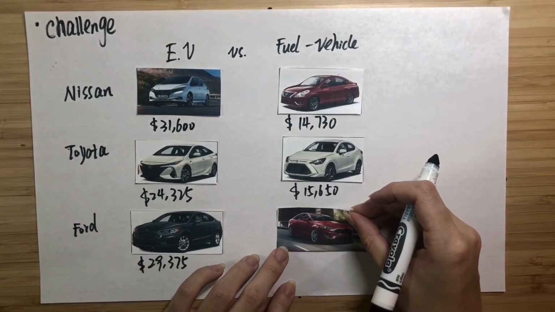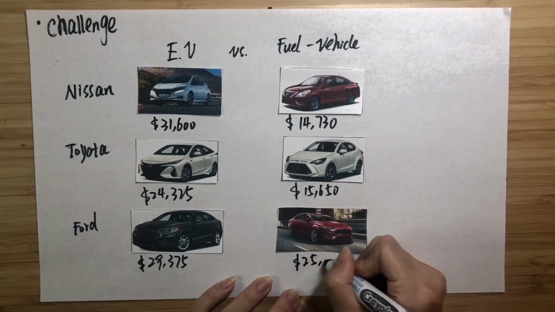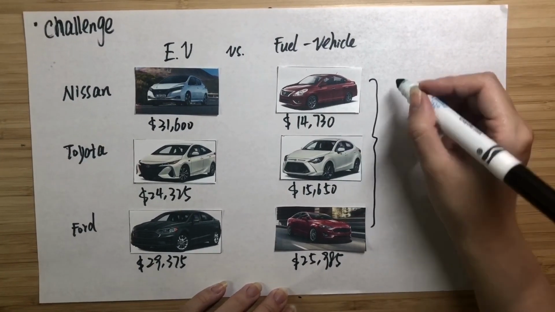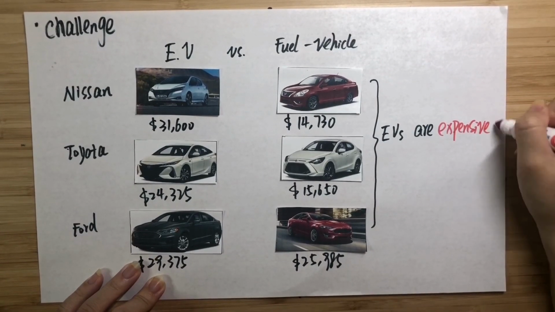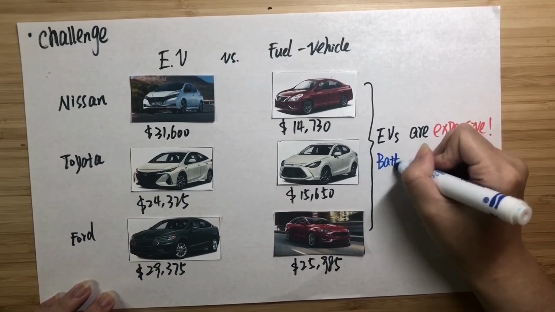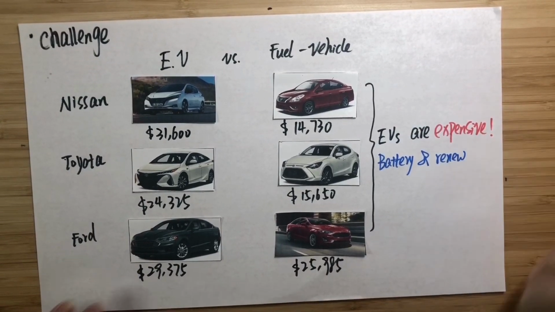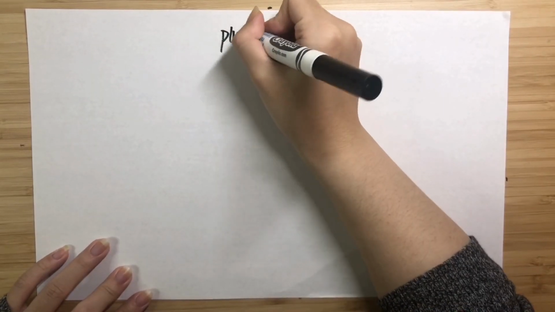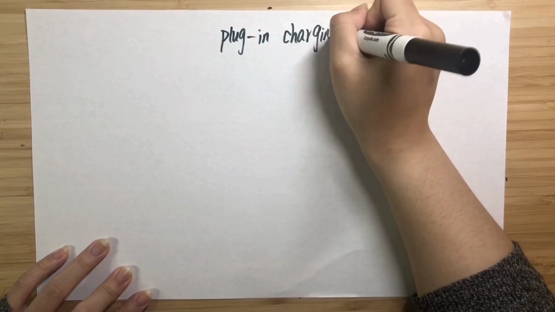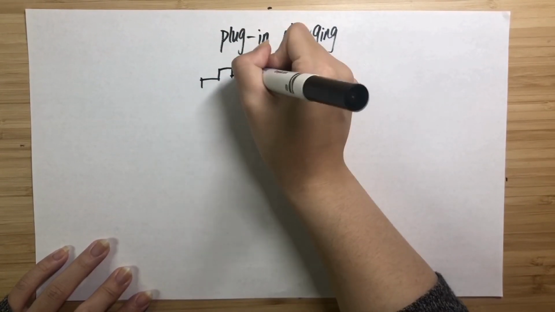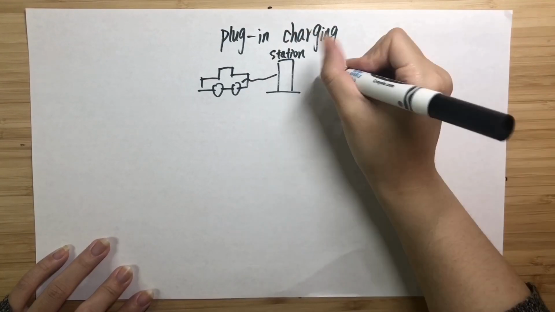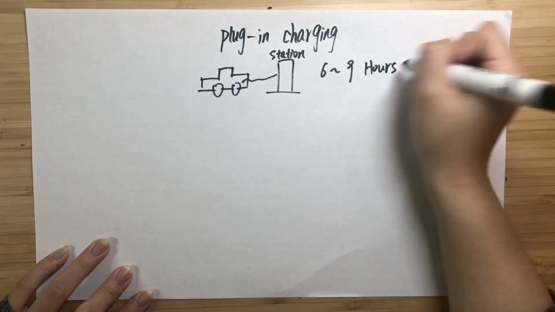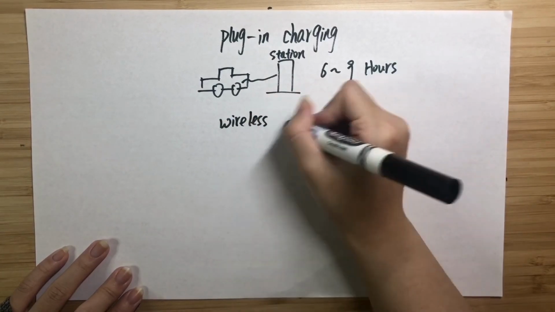However, high initial cost is not the entire picture. The battery life is limited. For example, lithium batteries can last at most 2,000 cycles, which is equivalent to 4 to 5 years of working life, which means EVs need to renew batteries every 4 to 5 years. Most cities today lack basic charging facilities. An ordinary plug-in charging pile takes 6 to 9 hours to fully charge the battery of an electric car. Such a long charging time greatly reduces the driving range of the EVs and affects the user experience.